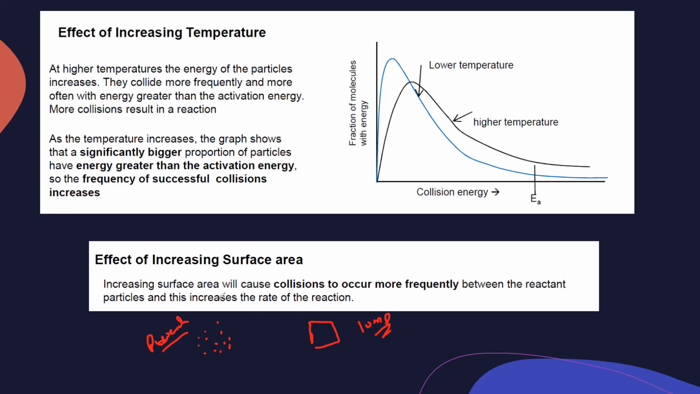But we don't use the Maxwell-Boltzmann distribution graph to explain the effect of surface area. It cannot be, because the shape of the graph does not have any parameter which is related to surface area. That's why we don't draw a graph. We can change the graph according to pressure, concentration, temperature and catalyst, but it won't change for surface area. So surface area cannot be explained by using this Maxwell-Boltzmann distribution graph.